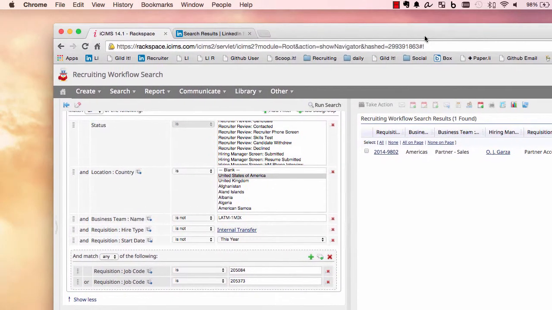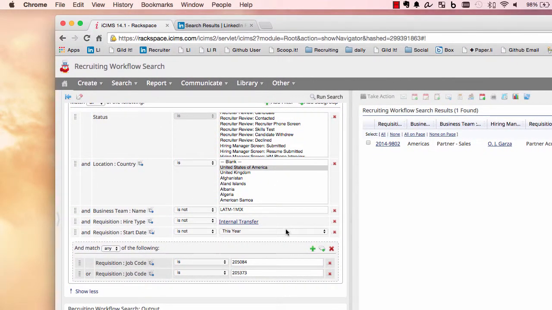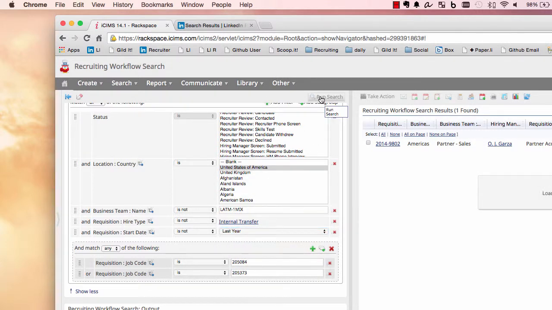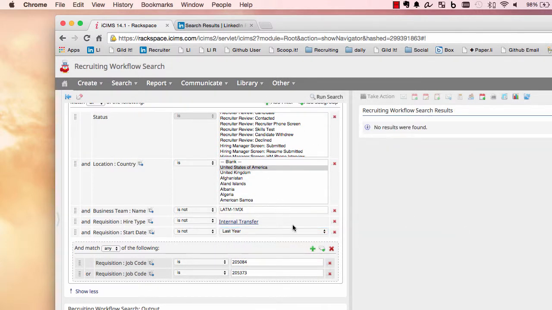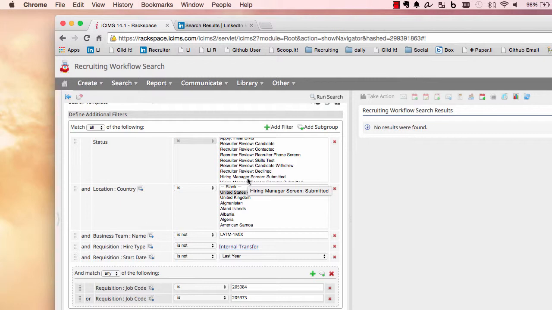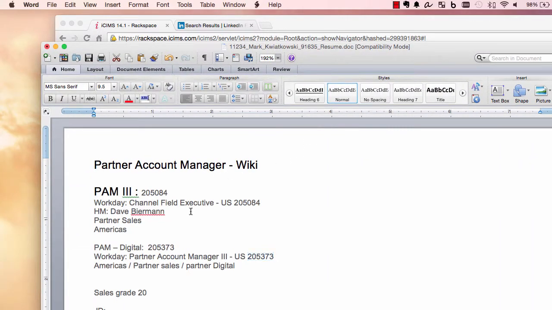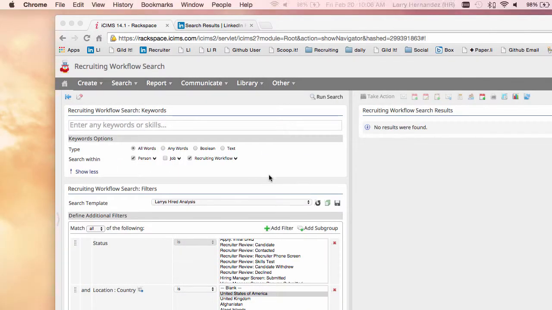Mark. I'm also going to make sure I look at last year as well. Now sometimes you'll find a lot of information. Obviously, the more information you find, the better. This means probably that it used to be called something else. Not a big deal. I think looking at the old rec, I cut and paste, and talking to the team, it probably used to be called channel field executive or channel field sales. But just for this demonstration, what you do is you'd run that search.